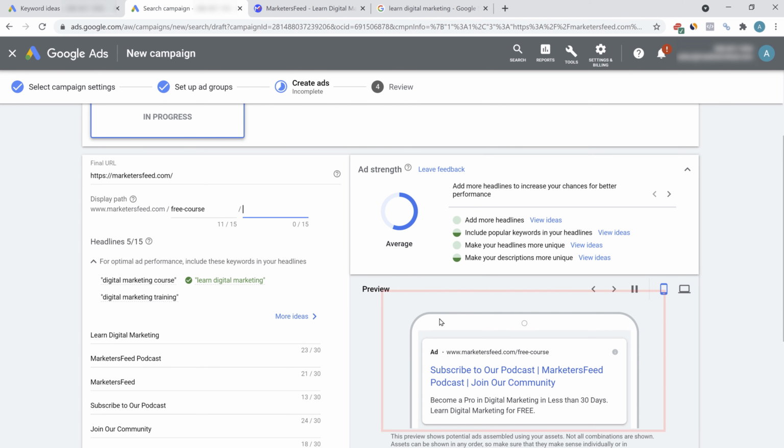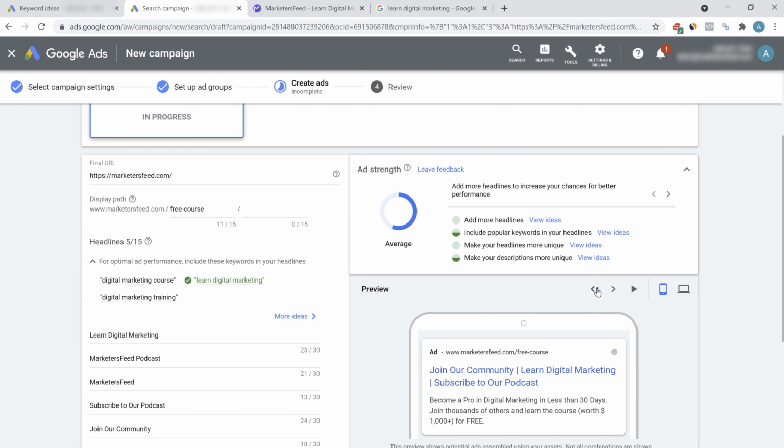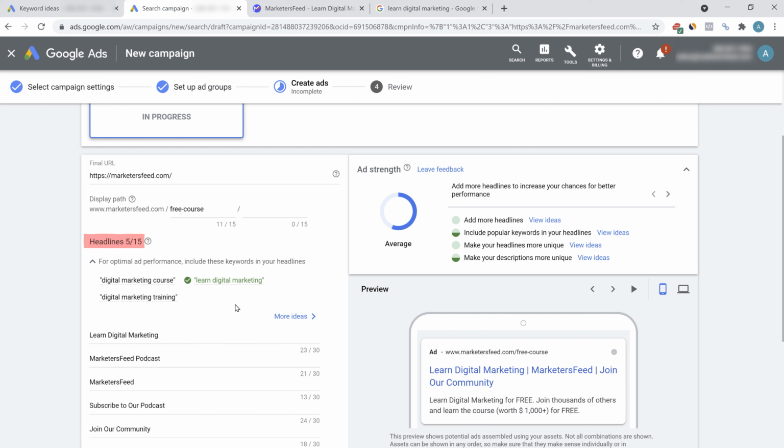Whatever URL you select, this is how the URL will look on the right-hand side. You can see the ad preview. You can also pause it if you don't want it to change. Now comes the headline part. I'm only adding one URL. You can add multiple URLs if you want.